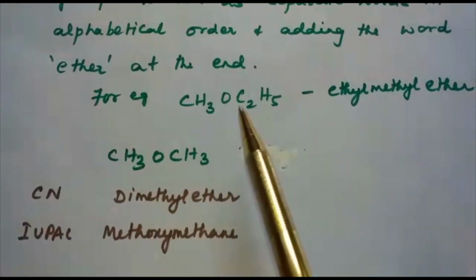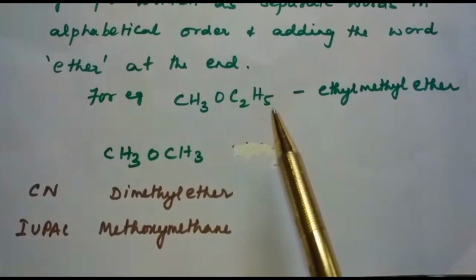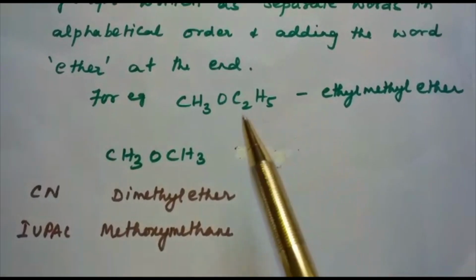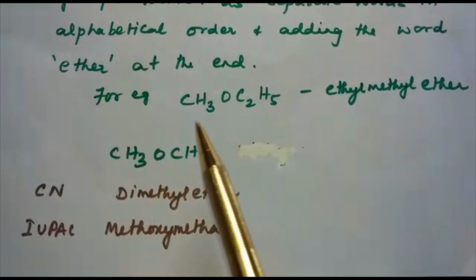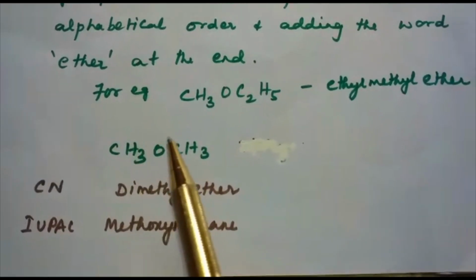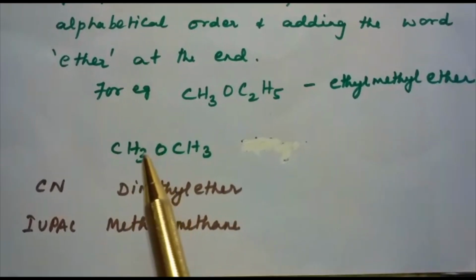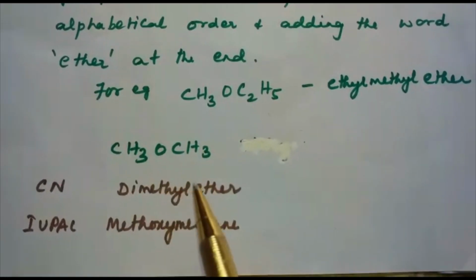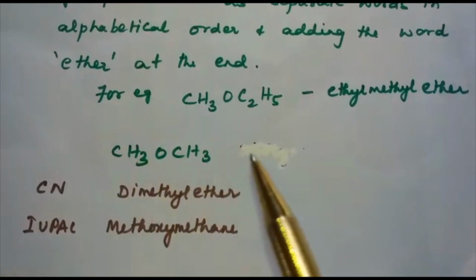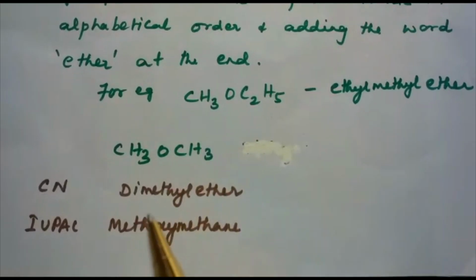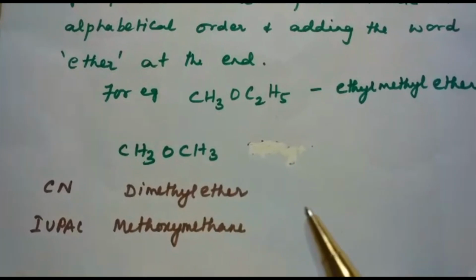See this compound. What is the difference between these two compounds? Here the alkyl groups are different. This is an example of an unsymmetrical ether. This is a simple ether, CH3OCH3. How are you supposed to name this compound? You have two methyl groups, so you add the prefix di. What is the alkyl group over here? Methyl. Dimethyl ether. What is the IUPAC name of the compound? It is methoxymethane.